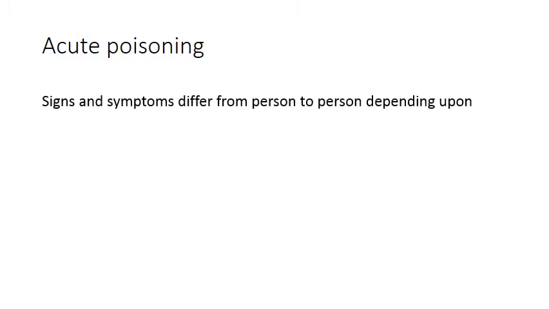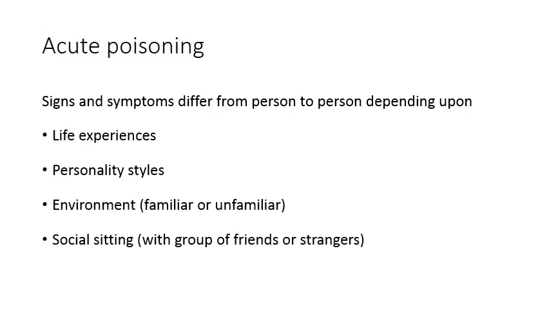Coming to its acute poisoning state, the signs and symptoms differ from person to person depending upon the life experiences the person has had. It also depends upon personality styles. The person may be very mild or he may be aggressive normally also. So depending upon those personality styles, the signs and symptoms of acute poisoning of cannabis differ.